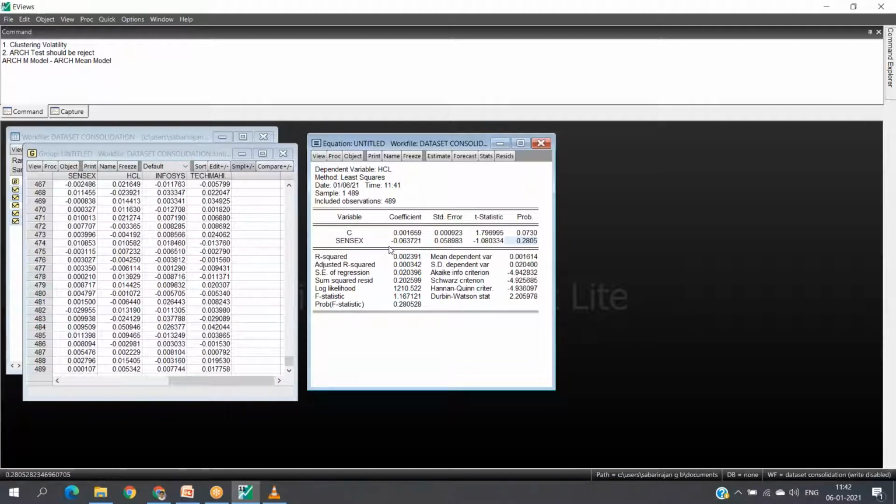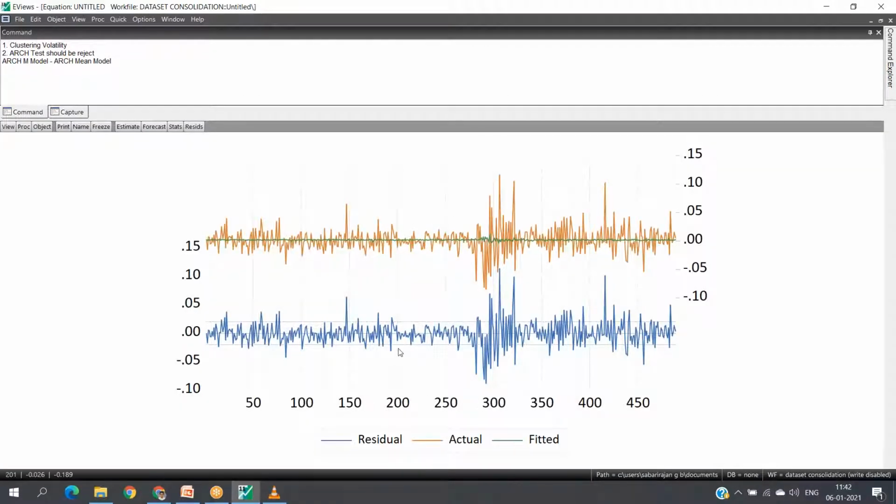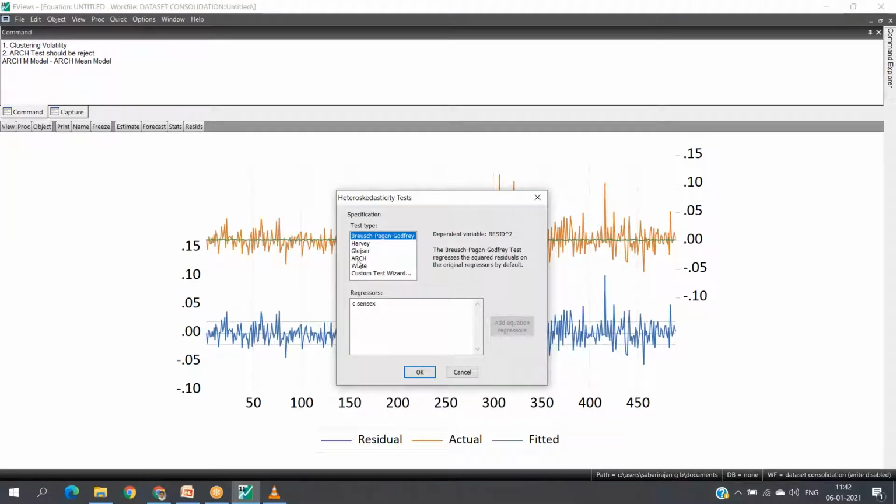Moreover, the coefficient was negative. If Sensex increases, there is a possibility of decrease in the price of HCL and vice versa. After understanding this, the residuals can be viewed through pictorial representation to understand what kind of clustering volatility it has. I told you that it has clustering volatility. Immediately after that, we measure the heteroscedasticity test to measure the ARCH effect.